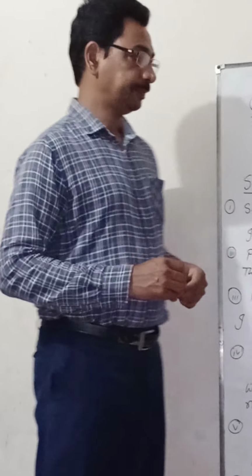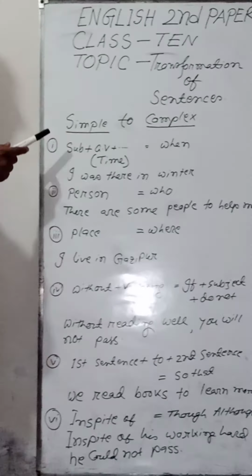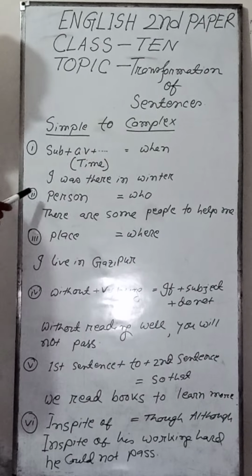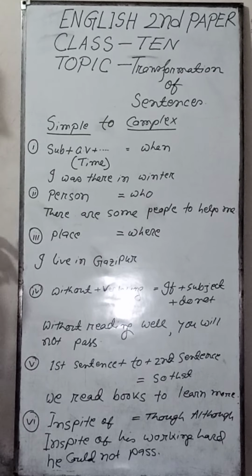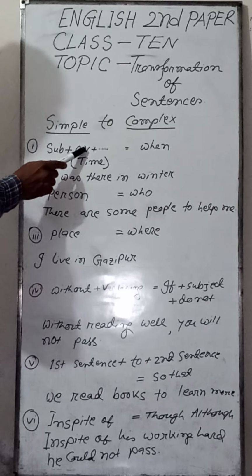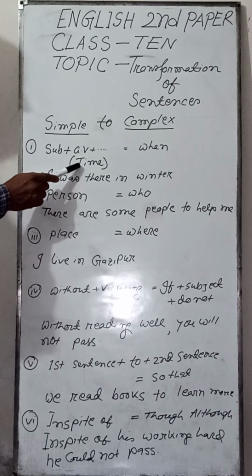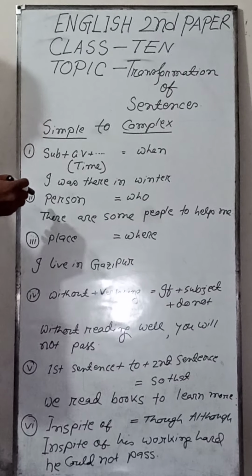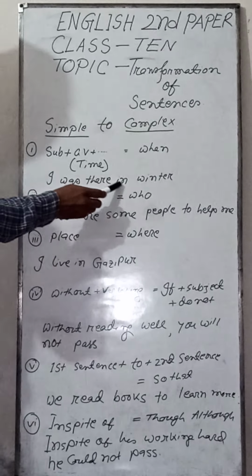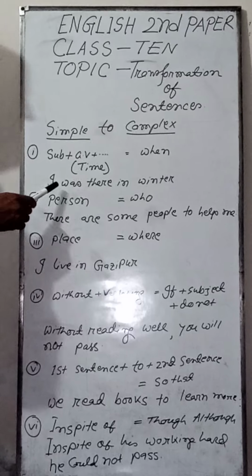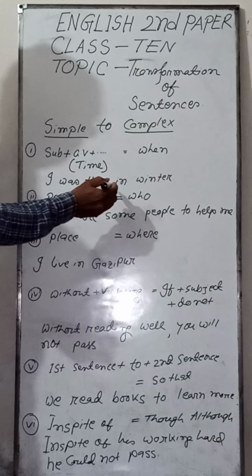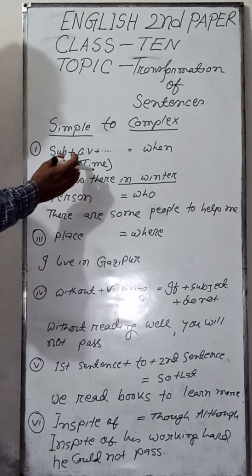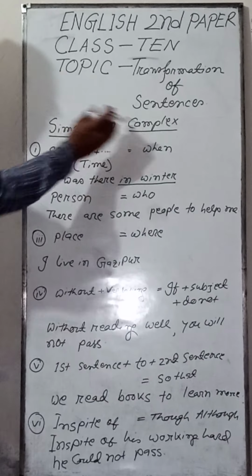Now go to the board. Here, see, we'll change the sentences from simple to complex. First rule: subject plus auxiliary verb. And if we find any time, you see, I was there in winter. The winter is a season. It seems time. And how will I change this sentence from simple to complex?